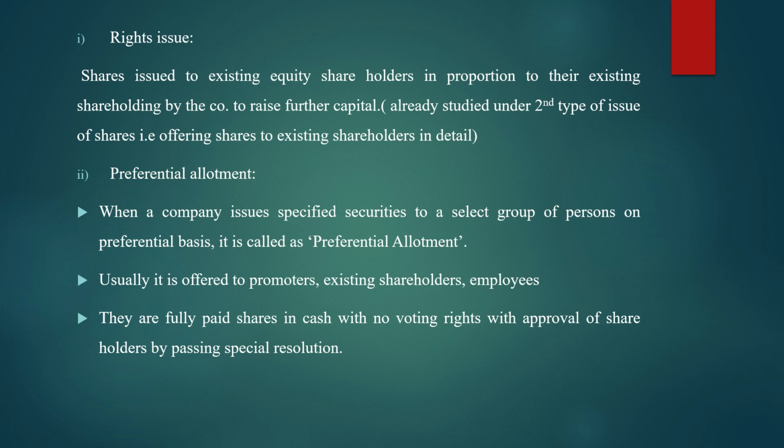We covered it in the second method, offering shares to existing equity shareholders, where we studied two sub methods, rights issue and bonus issue. The same rights issue is there in private placement also. There is no difference between that rights issue and this rights issue. Both are the same; it is just a repeated sub method.